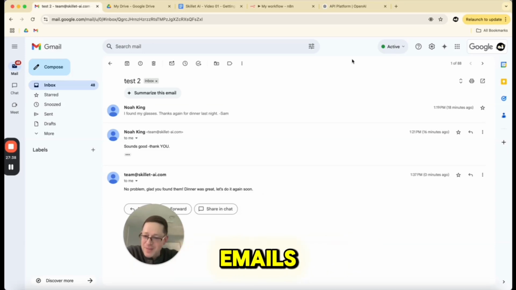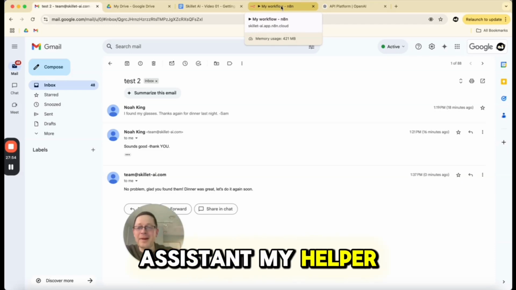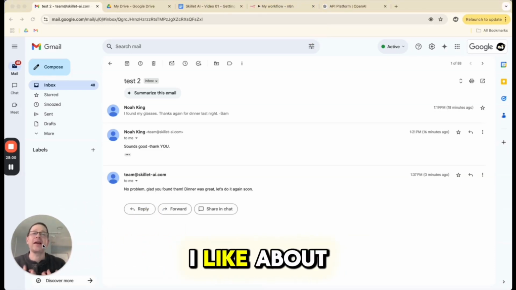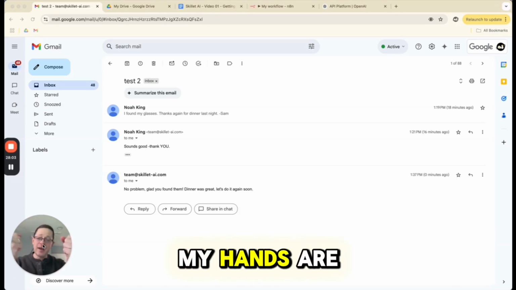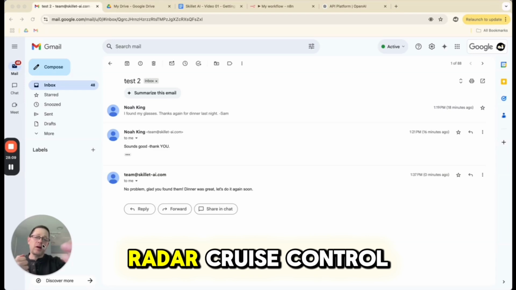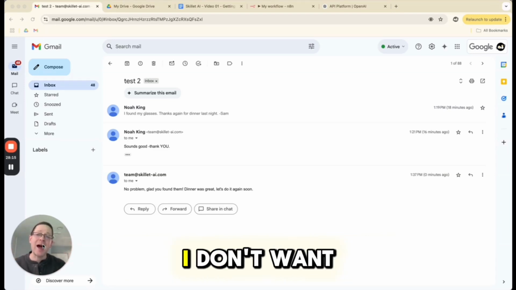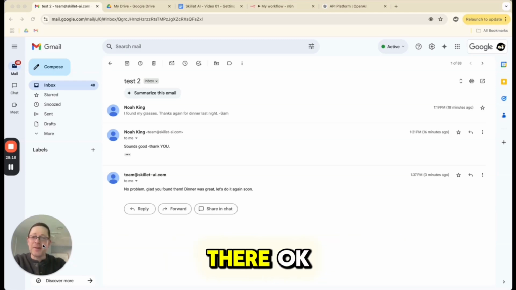I don't want it to send emails. I want it to write drafts and I want to be able to approve them. I see AI as in service to me, my assistant, my helper. I want it to save time. For me, what I like about AI is I think of it as driving my car. My hands are still on the wheel. Maybe I have GPS, maybe I have lane centering, maybe I have radar cruise control that's controlling the distance between cars, but my hands are on the wheel and I can intervene. I don't want fully autonomous yet. I'm not quite there.